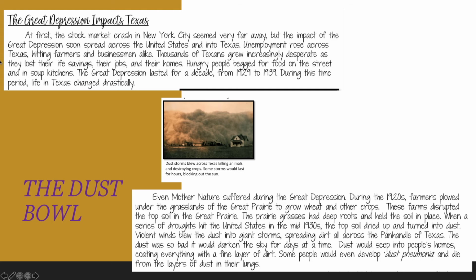Unemployment rose across Texas, hitting farmers and businessmen alike. Thousands of Texans grew increasingly desperate as they lost their life savings, their jobs, and their homes. Hungry people begged for food on the street and in soup kitchens. The Great Depression lasted for a decade, from 1929 to 1939. During this time period, life in Texas changed drastically.